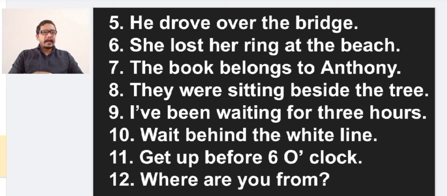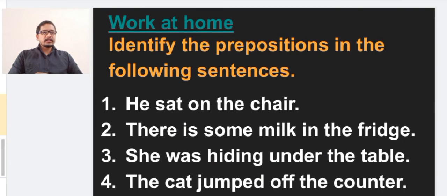She lost her ring at the beach. The book belongs to Anthony. They were sitting beside the tree. I have been waiting for 3 hours. Wait behind the white line. Get up before 6 o'clock. Where are you from? There are 12 sentences. Just identify the preposition in the following sentences. I hope you understood this class.